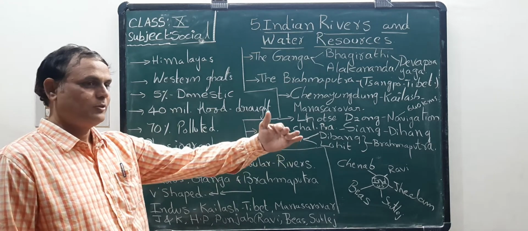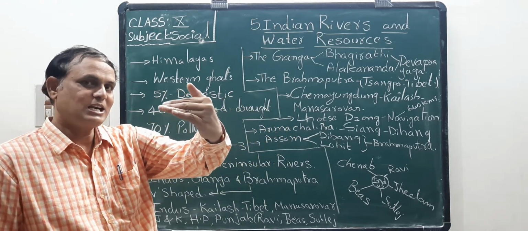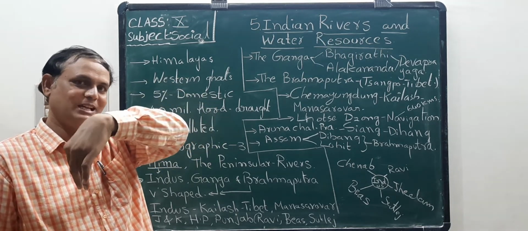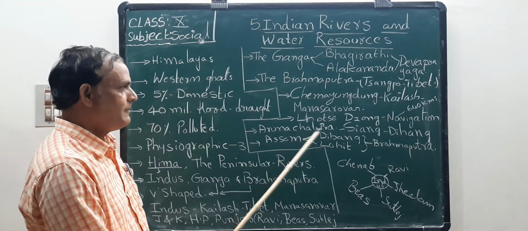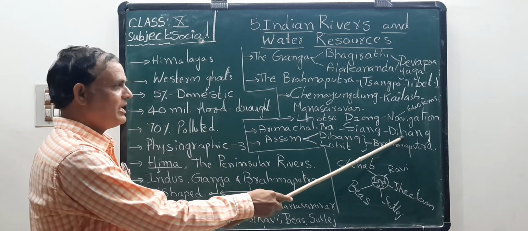It moves through the northeastern side of our country. Suddenly it bends towards the south. There it is called Siang and Dihang.